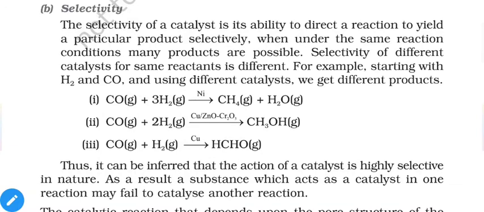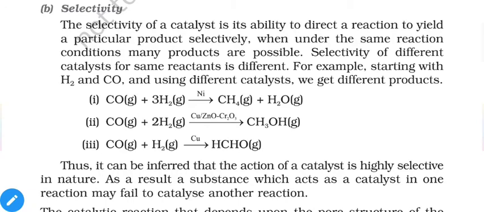That means if you are using copper for the reaction between CO and H2, but you try to use the same catalyst for another reaction, for example the reaction between H2 and I2, it may fail. It may not give any reaction, or it may give no change to the reaction, or in certain cases a catalyst in one reaction will act as a reactant in another reaction.